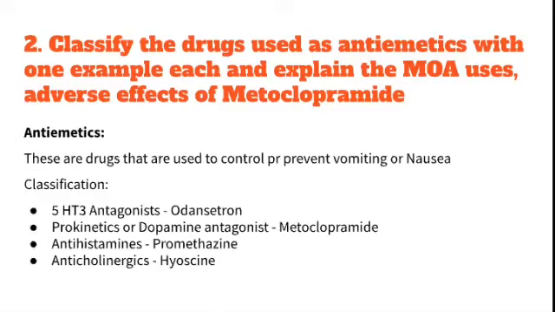So classification: it is classified mainly into 4 types. You can write a little bit of the mechanism of action if you want, but they have asked only for an example. The 5-HT3 antagonists act on serotonin receptors as blockers; the example is ondansetron. Prokinetics or dopamine antagonists, the example is metoclopramide. Antihistamines, promethazine. Anticholinergics, hyoscine.